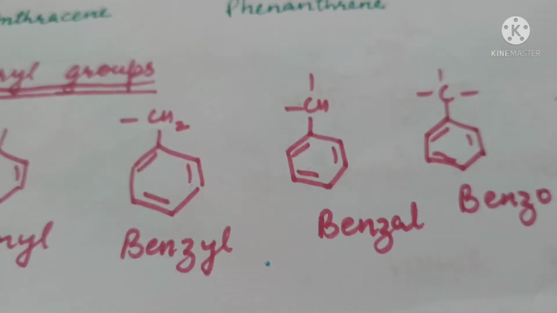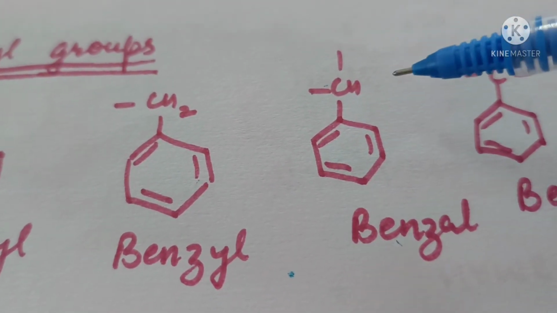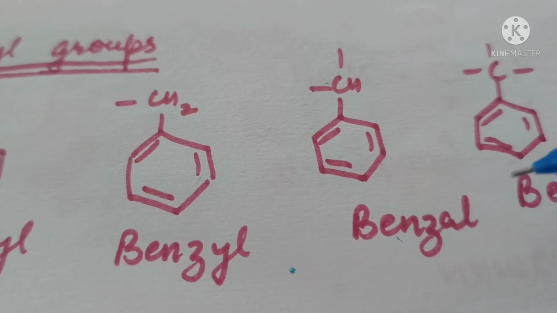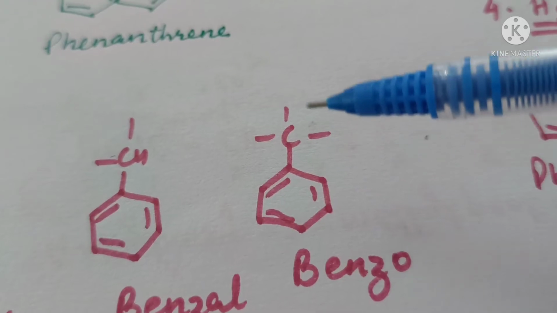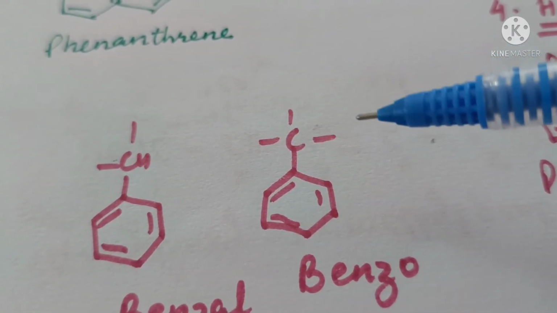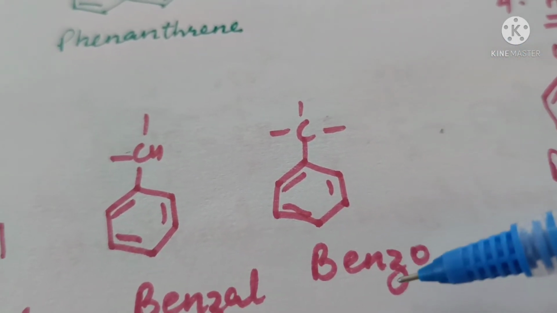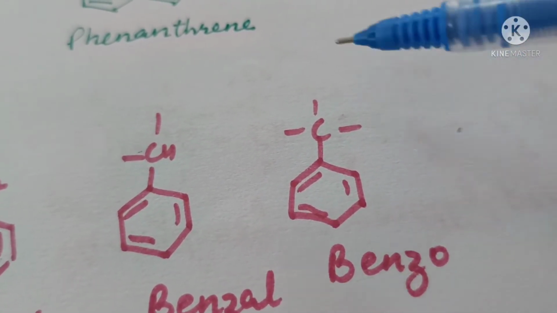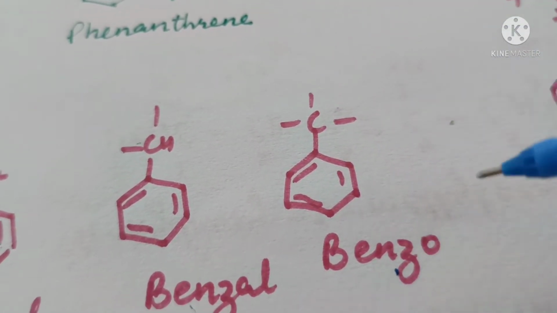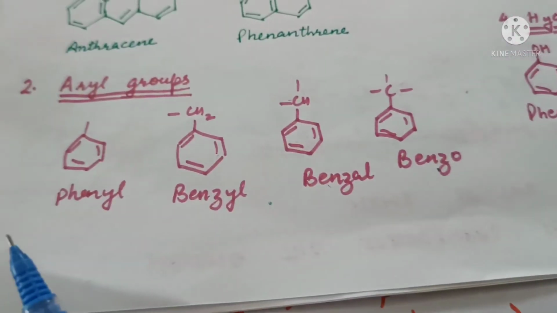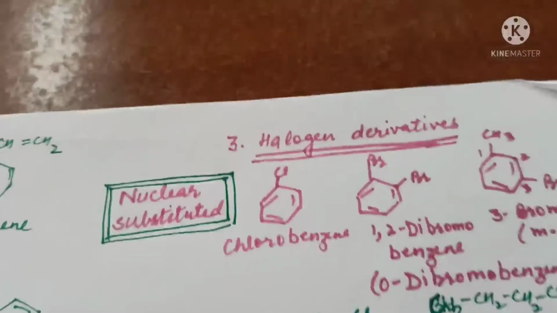So in case the compound is C6H5CHO, then it will be called benzaldehyde. Similarly, C6H5C group with 3 valencies satisfied by different groups is called a benzo compound. For example, if there are 3 chlorine atoms, it will be called benzo trichloride in common system. All these names are common names: phenyl, benzyl, benzal, and benzo.